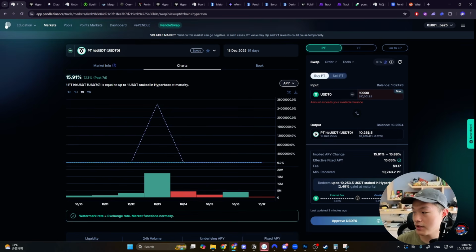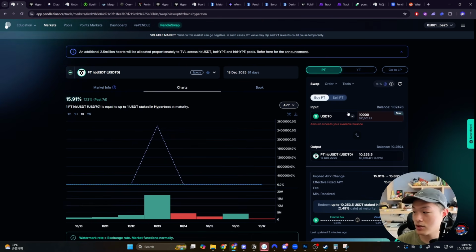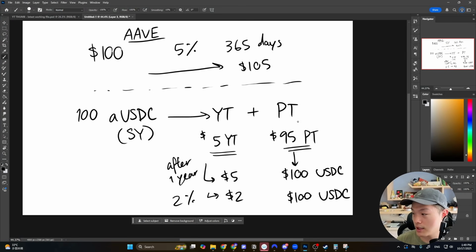But again, you can lock in the yield at any time. The spike is not really going to actually impact the implied APY by that much. And which leads me to my next point. So how does the YT and the PT yield get determined?